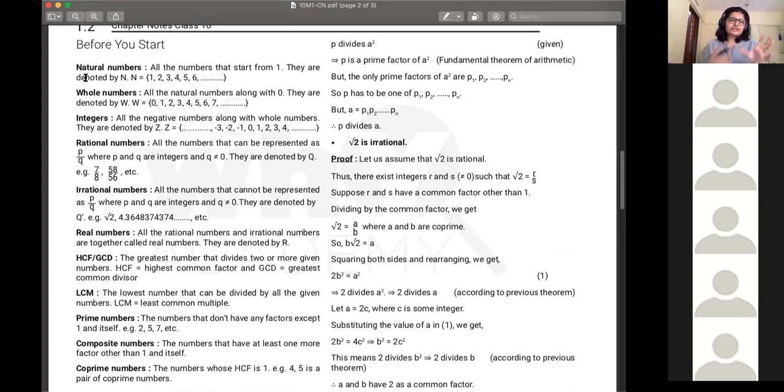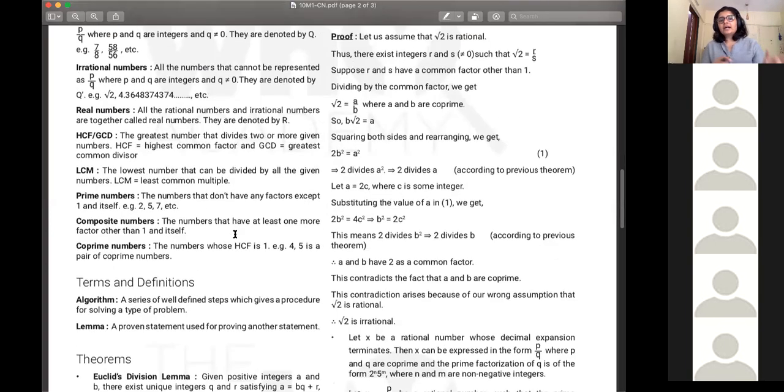And if it can be expressed as a ratio, that's a rational number. That's why it's called a rational number. Now another way to categorize numbers is based on their factors. Based on factors, you have categories of prime numbers, composite numbers, and sets of numbers called co-prime numbers.